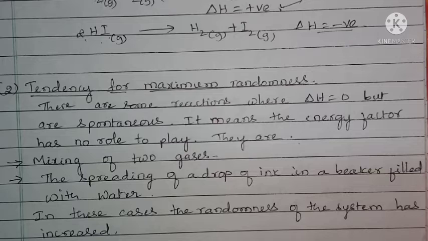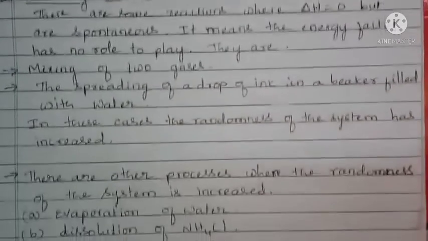Randomness is nothing but irregular arrangement of particles. When ammonium chloride is in the solid state, the particles are regularly arranged. Whenever you put sodium chloride or ammonium chloride, or simply any water soluble salt, in water, the molecules are separated, the ions are separated. It means there is irregular arrangement of particles, so there is an increase in the randomness. So the second factor which decides the spontaneity of the reaction is randomness. There are some examples for that.